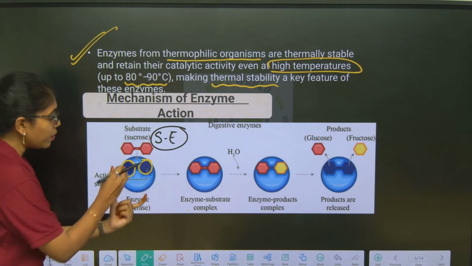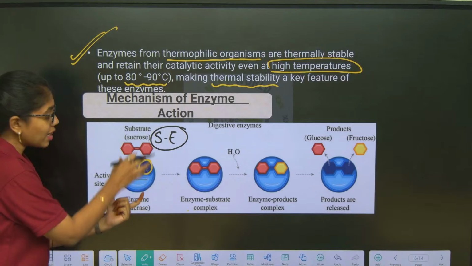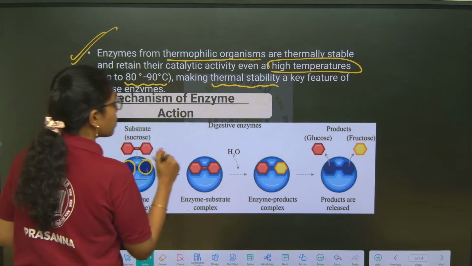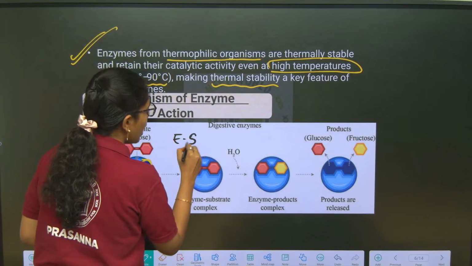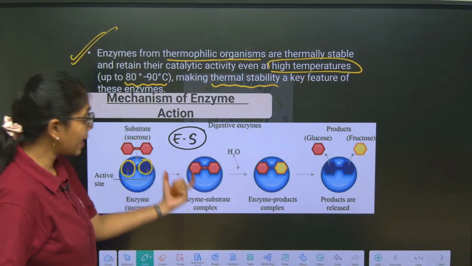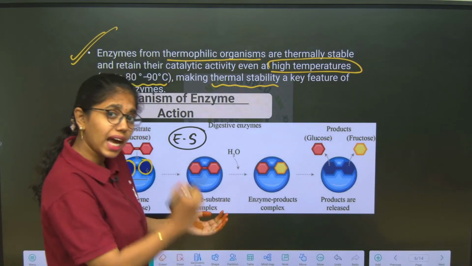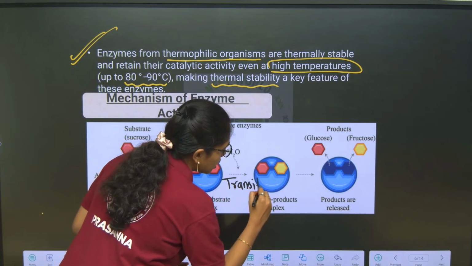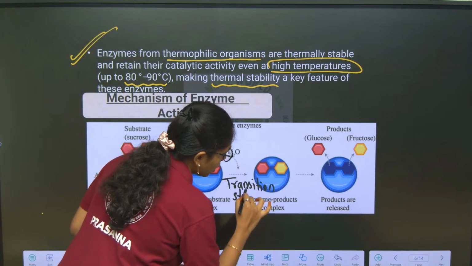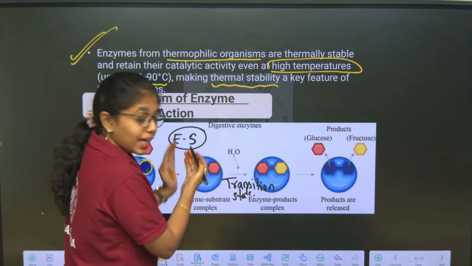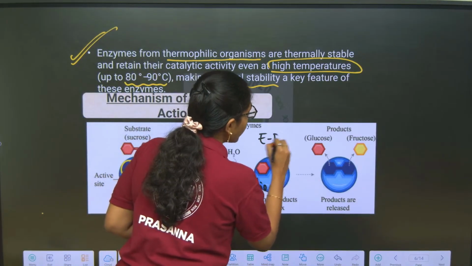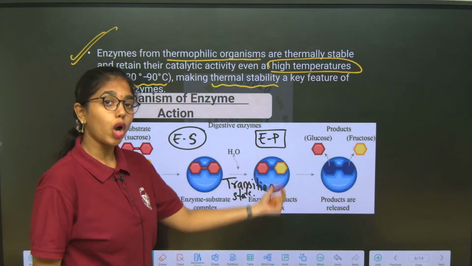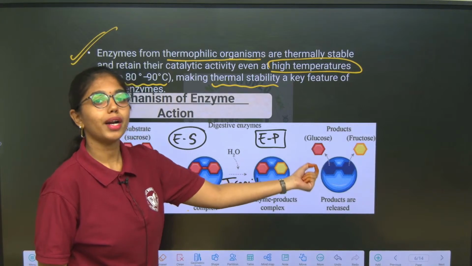So enzymes will be having what? Crevices or pockets into which the substrate will fit, and this will form the enzyme substrate complex. This enzyme substrate complex at the high energy state is called the transition state, wherein the enzyme substrate complex will turn into the enzyme product complex, and that is how the products are released.